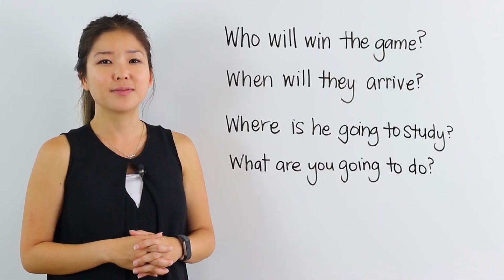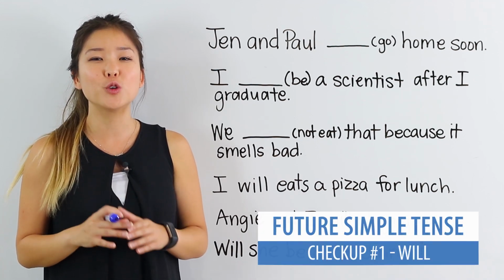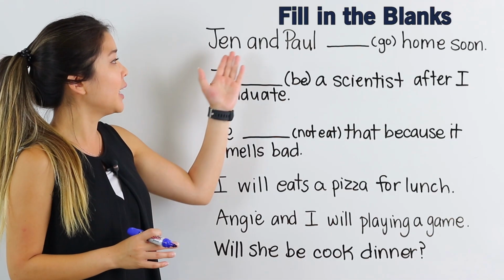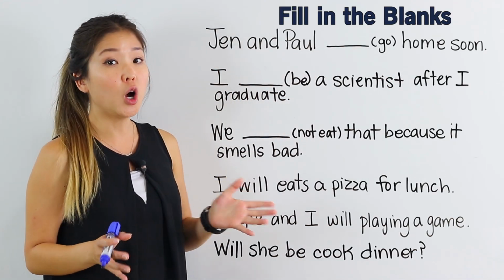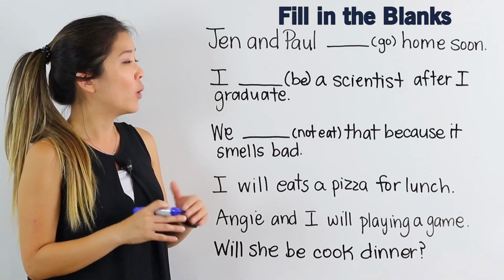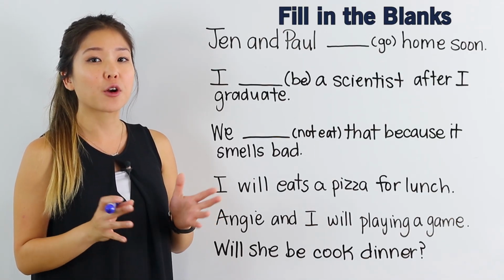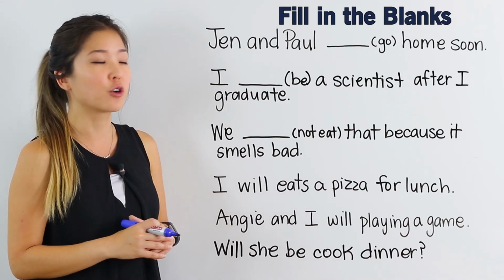Let's move on. For this checkup, let's take a look at the will usage for the future simple tense. The first example says Jen and Paul blank home soon with the verb go. Remember, when using will for the future simple tense, it doesn't matter what the subject is. We say will and then the base verb.